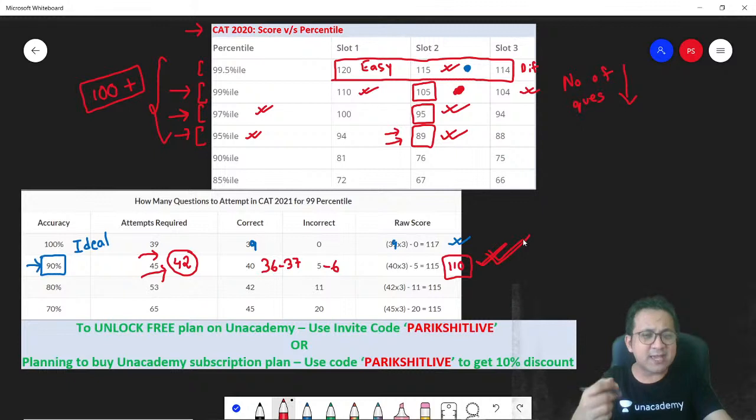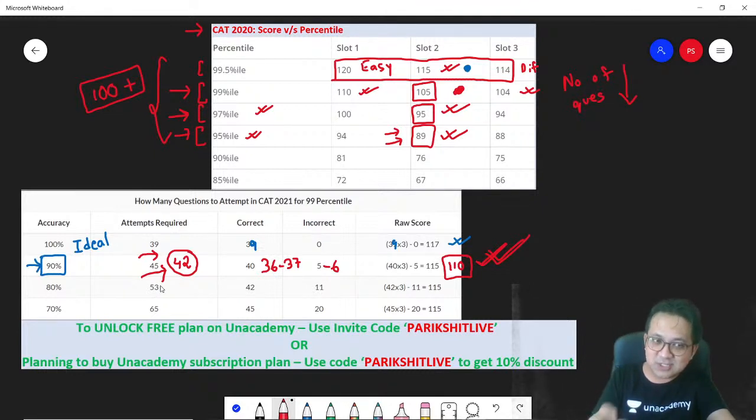Because in Quants and LRDI, most of the times you might not be marking a wrong answer, because only if you get the answer you will mark. But for verbal, for some reason, Indian students who attempt the CAT just try to attempt almost everything. If there are 25 questions in verbal, you end up attempting 23 and you sound very happy. Figure out what has been your accuracy.